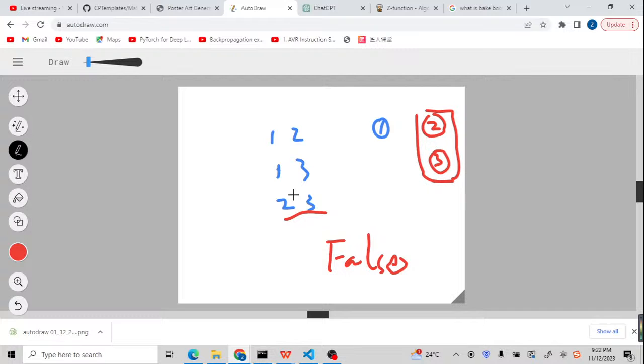If we didn't have 2 and 3, and only had 1 and 2, and 1 and 3, it would be possible, because 1 is blue and 2 and 3 are red, so they are in two groups. It is possible, so we return true. If we have 2 and 3, since 2 dislikes 3, we return false.